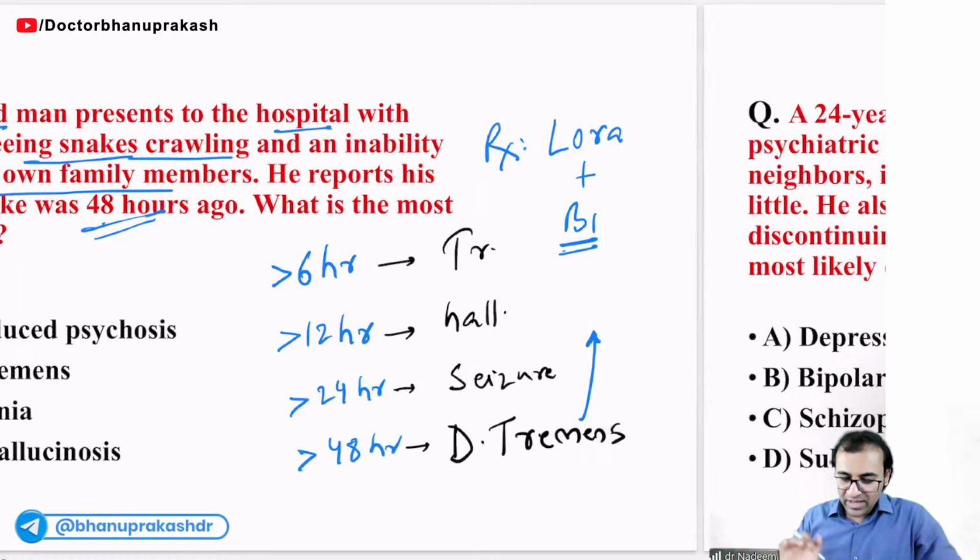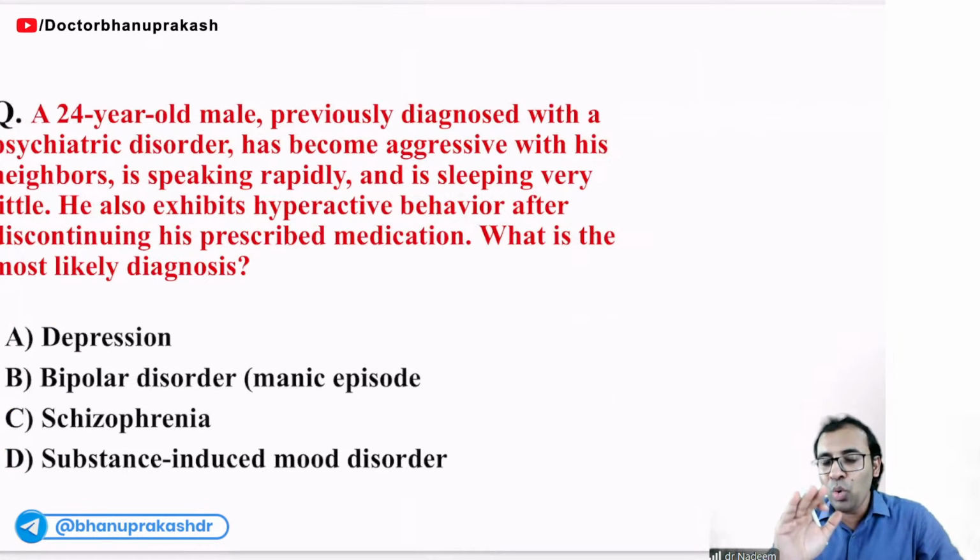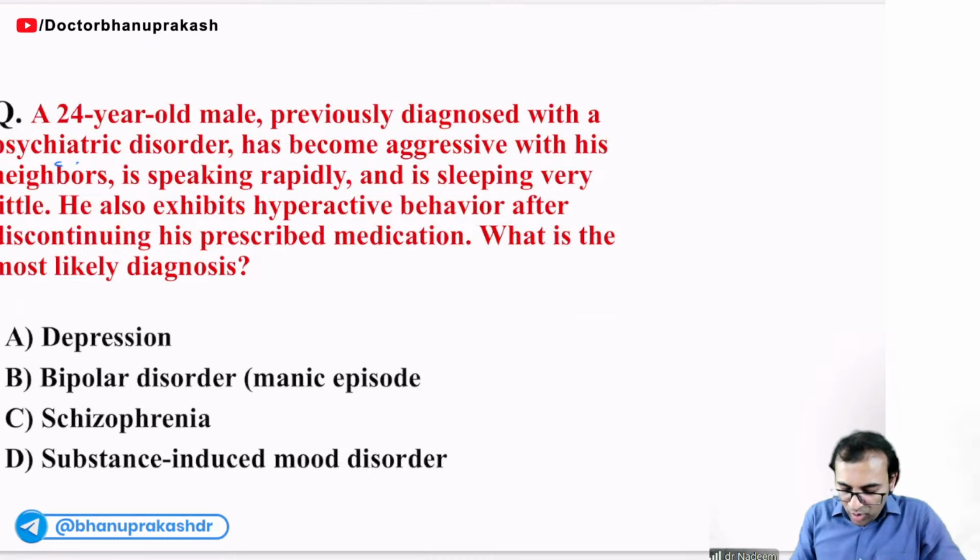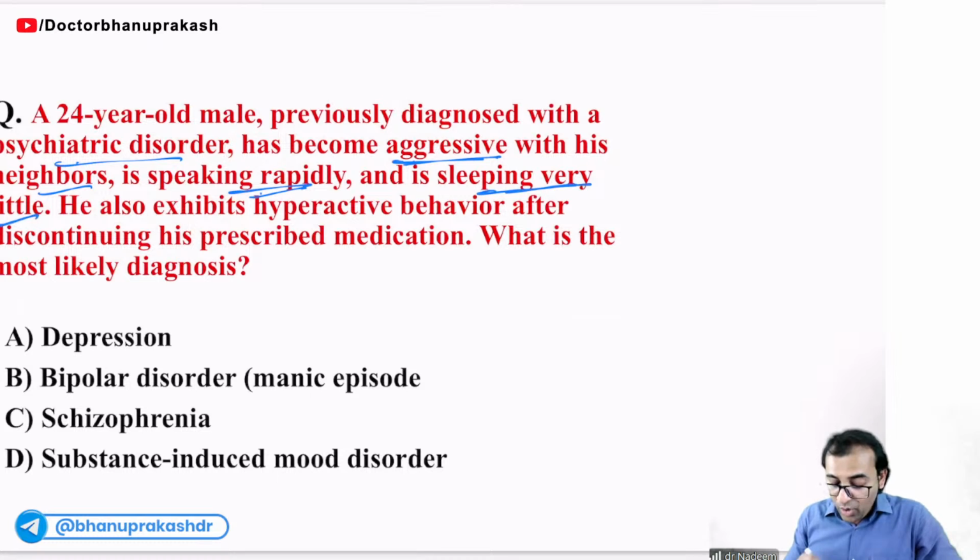Okay, next, a 24-year-old male previously diagnosed with a psychiatric disorder, has become very aggressive with his neighbors, speaking rapidly and sleeping very, very less. He also exhibits hyperactive behavior after discontinuing his prescribed medication. What is the most likely diagnosis? Schizophrenia? No. Depression? No. Substance induced mood disorder?